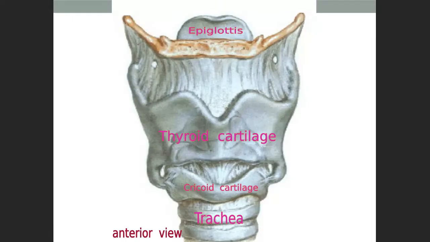Next structure. What are the other things you will see? Thyroid cartilage. Here is the epiglottis and the cricoid cartilage. And below the cricoid cartilage, you will see the trachea.